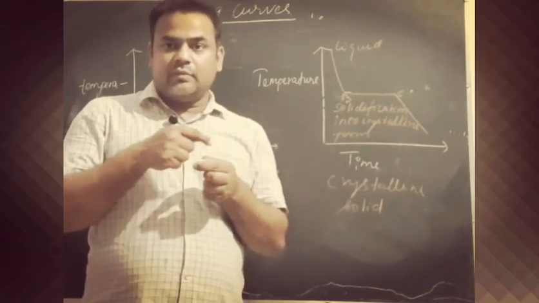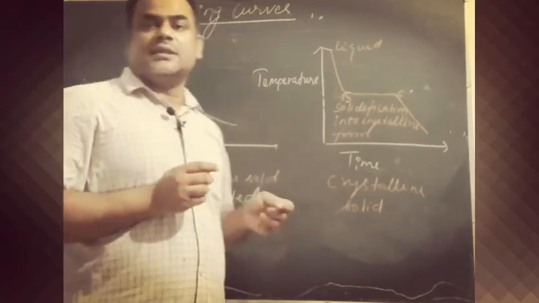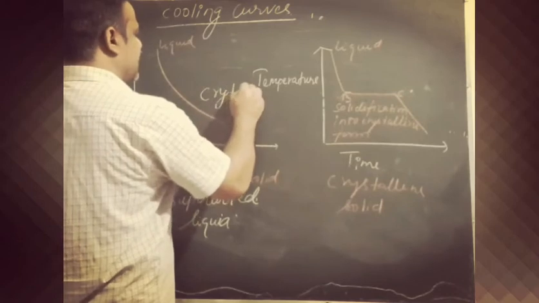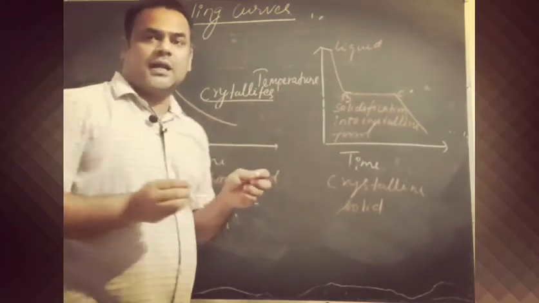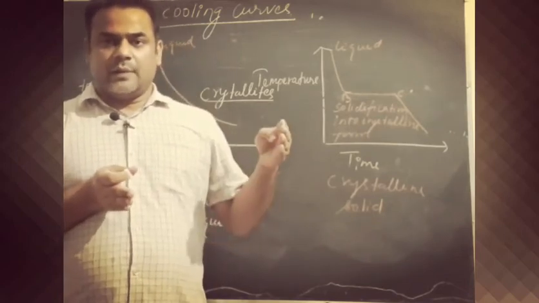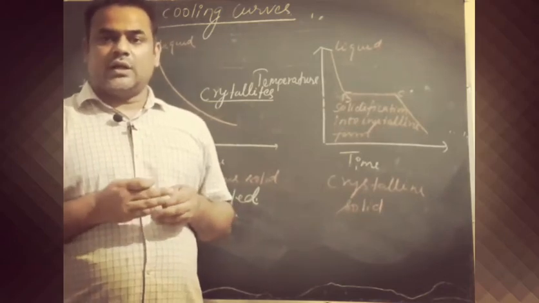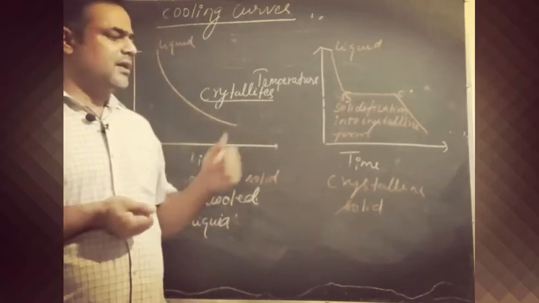This part of the amorphous solid which is in short range order is known as crystallites. So what are crystallites? Crystallites are parts of the amorphous solid in which, up to some extent, constituent particles are in order.